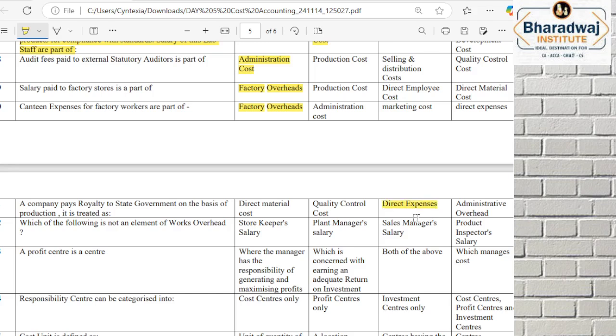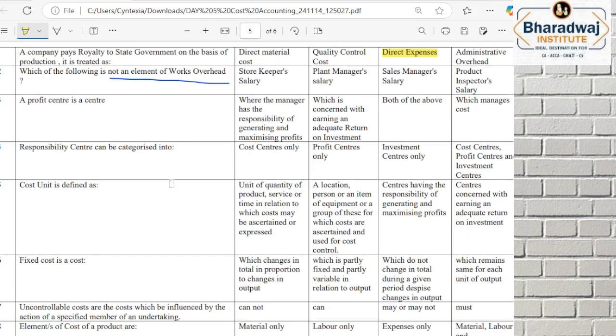You cannot produce without paying royalty, right? Certain goods you cannot produce without royalty. That is a direct expense. Which is not an element of works overheads, he has asked. Tell me, which is not an element of works overheads? Which of these is not salary for works overheads, he has asked.